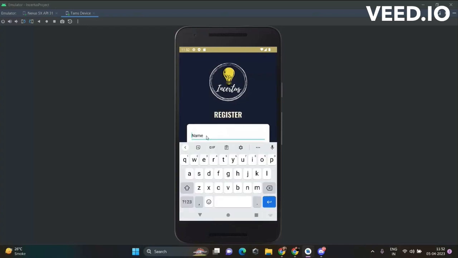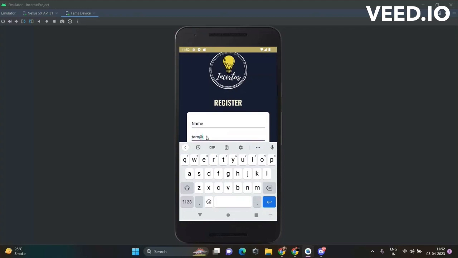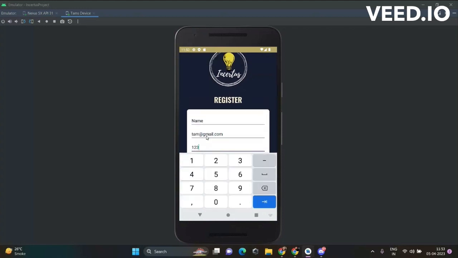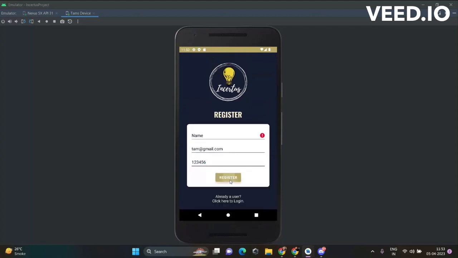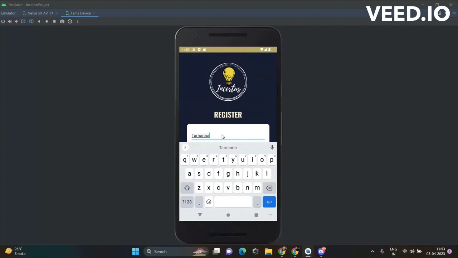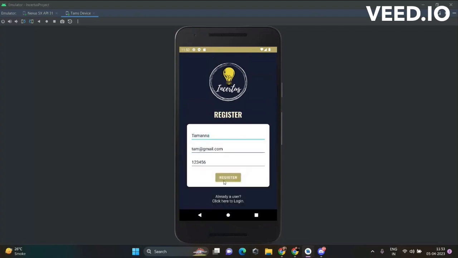These are the mandatory fields that I need to fill in. I put a random email address and the password in order to log in. And if I click on register, it asks me to enter my name, indicating that all these three fields are necessary in order to register.